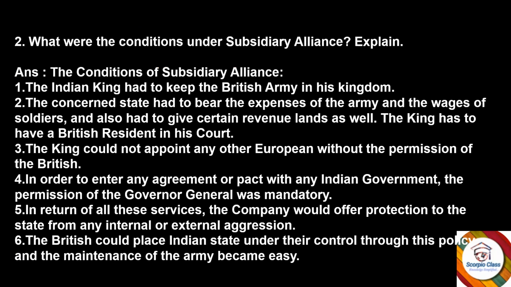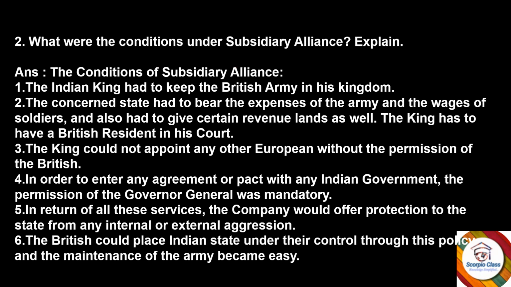What were the conditions under the subsidiary alliance? Explain. Answer: the conditions of the subsidiary alliance were: the Indian king had to keep the British army in his kingdom. The concerned state had to bear the expenses of the army and the wages of soldiers, and also had to give certain revenue lands.